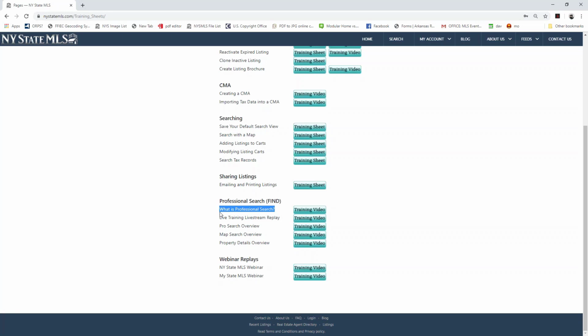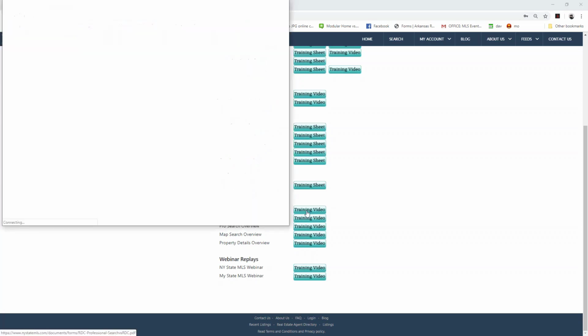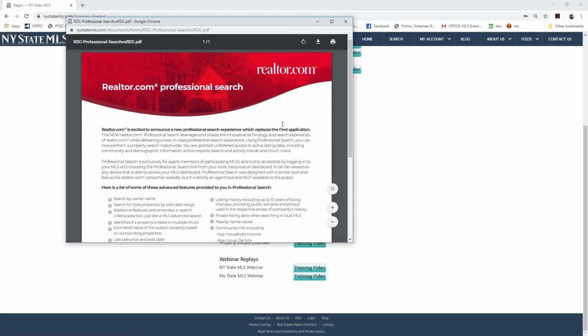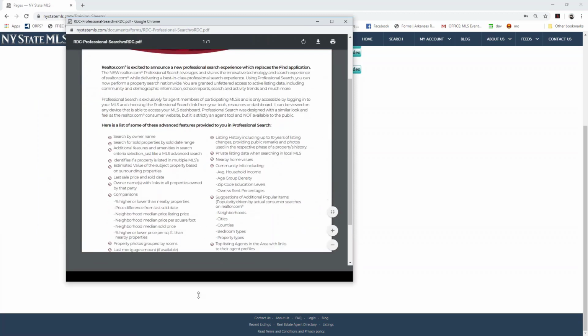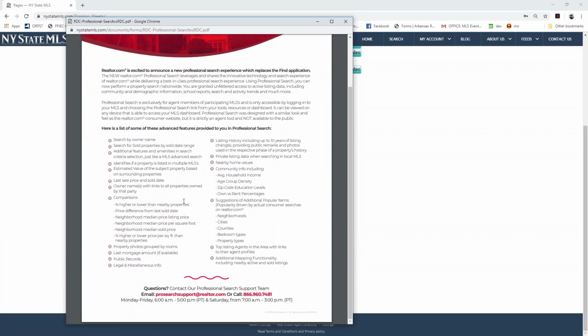Why is Professional Search so much better to use as a real estate professional, as a member of New York State MLS and My State MLS? And if you ever want to pull that up, you can just click on the training sheet button, and that's going to pull up this PDF that you can print up if you want. You can just look at it.